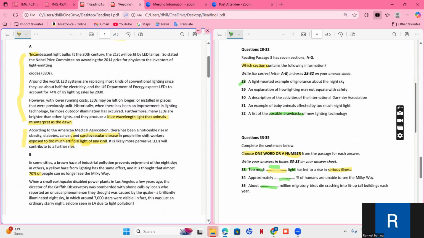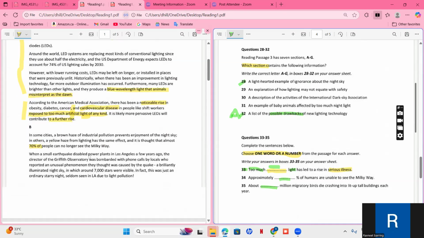So that's the drawback. There has been a noticeable rise in obesity. Okay, so this is also a drawback. It is likely more pervasive LEDs will contribute to a further rise. Okay, so probably the answer to 32 is A, but we will also analyze it once again in other paragraphs. Otherwise, the answer to 32 will be A.